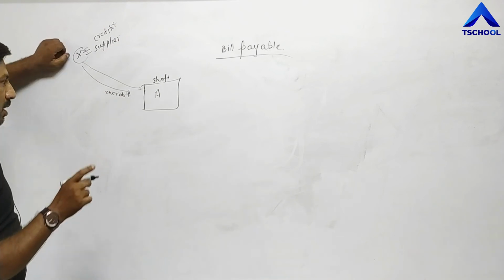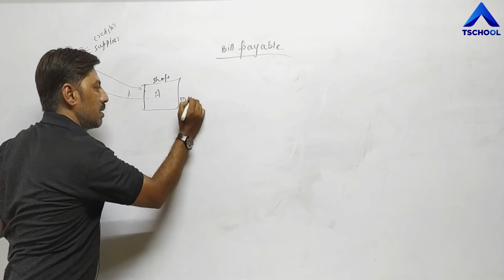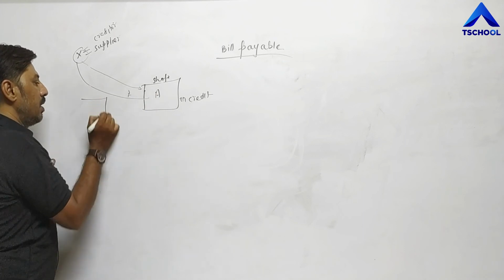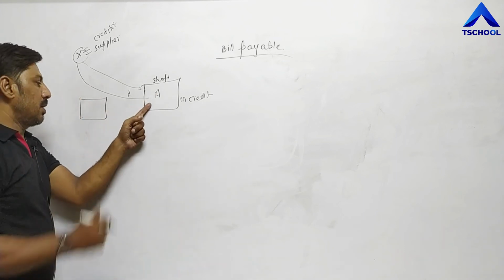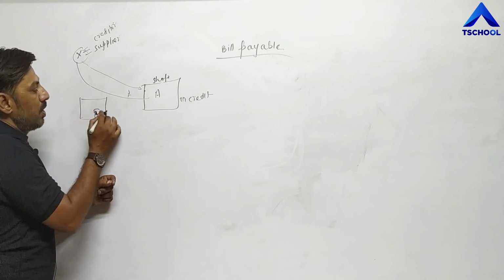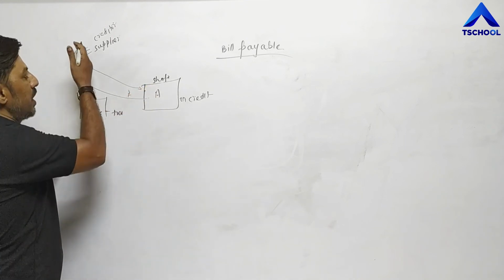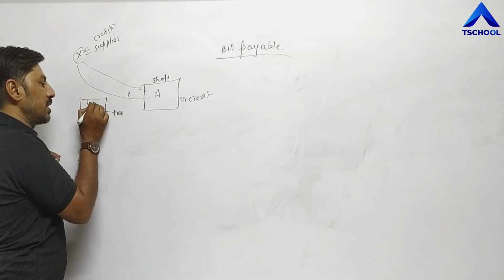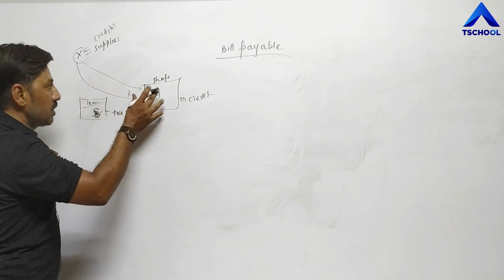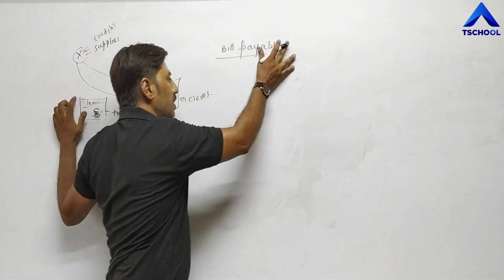Now the third condition. If X is selling goods to A on credit, and along with selling goods on credit, he is giving a written paper to A that you have to sign, and promise me that you will make payment of this amount within 2 months. So here A is putting his sign on this paper and giving a promise to X that I will make payment of this amount, suppose 10,000, within 2 months. In that case, because A is paying this amount through that bill, this liability is called bill payable.